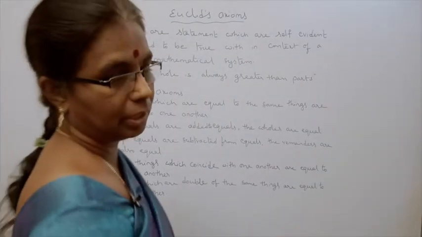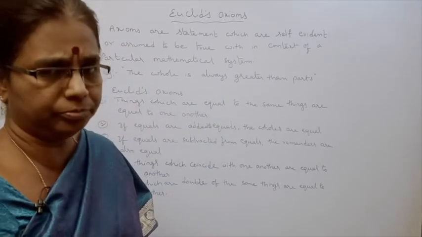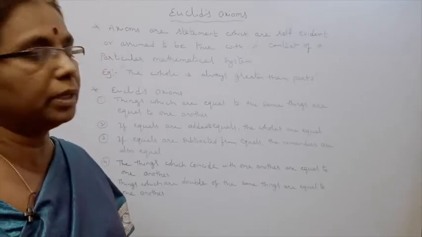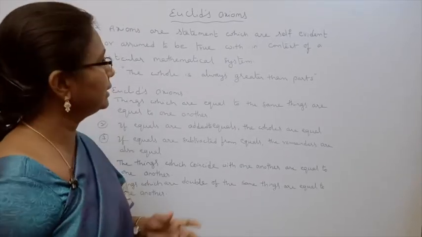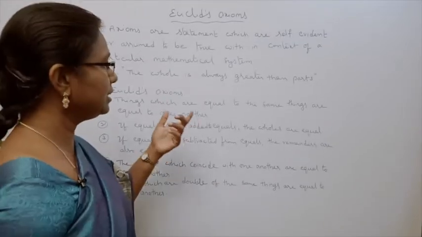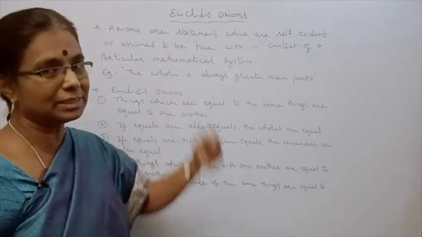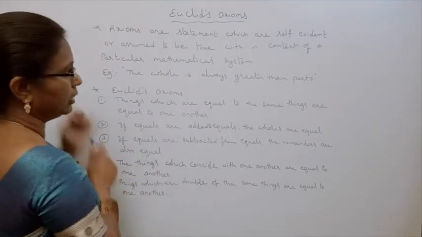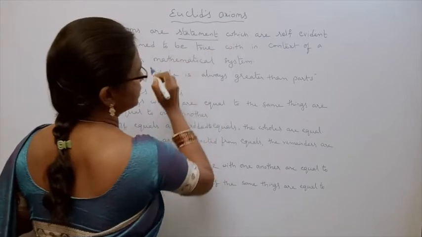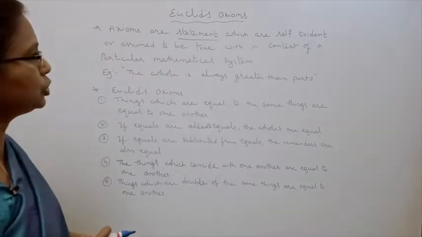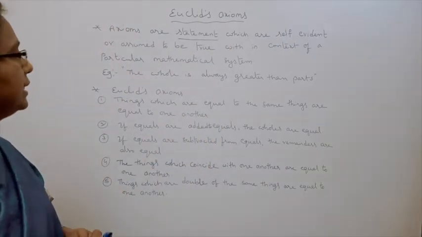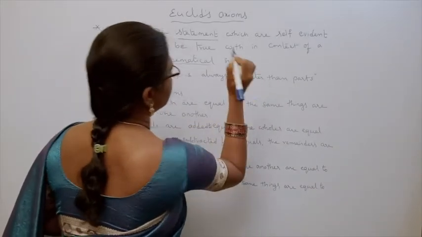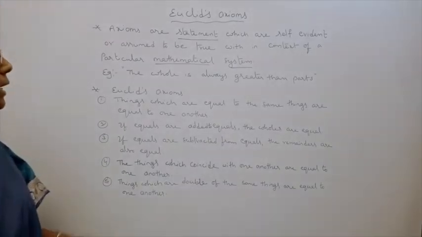Hi children, in the previous class we learnt who is the father of geometry, what is the importance of geometry, and what are the applications. Now today in this class we are going to learn Euclid's axioms. What is an axiom? Axioms are statements which are self-evident or assumed to be true within the context of a particular mathematical system.